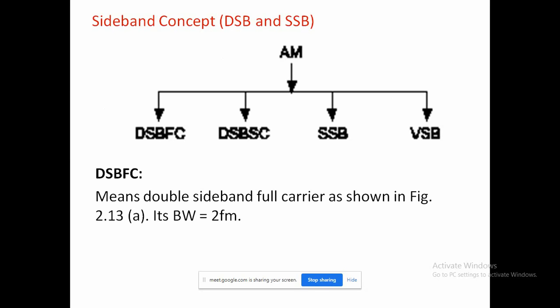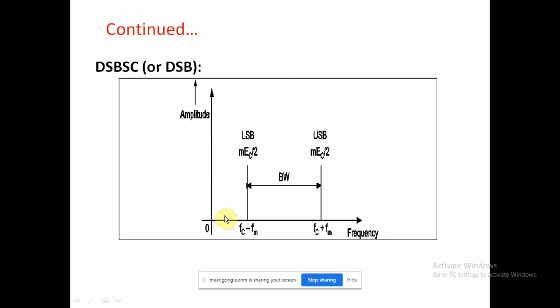DSB-FC means double sideband full carrier. It is correlated with amplitude modulation. DSB-SC means double sideband suppressed carrier. Here we will see it in the diagram also.